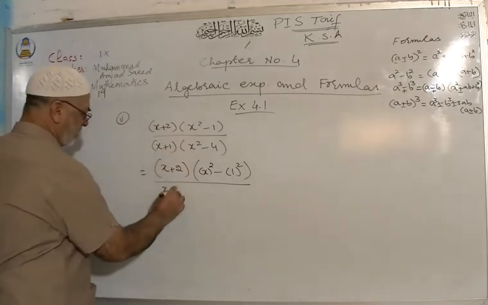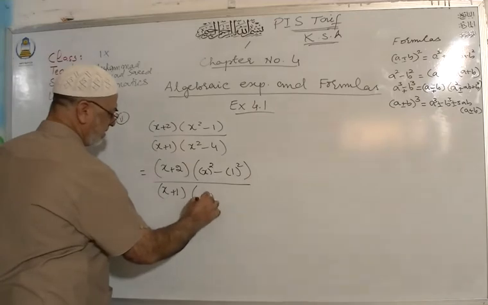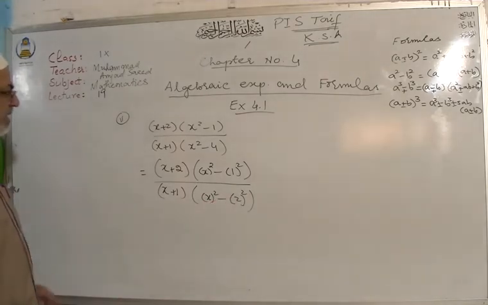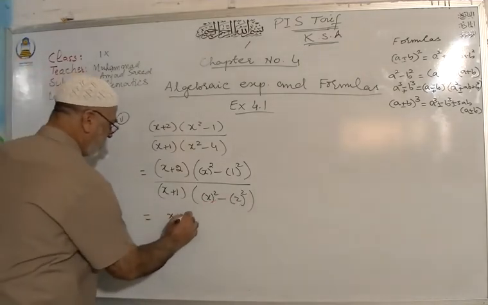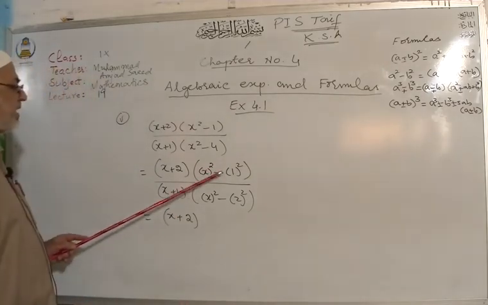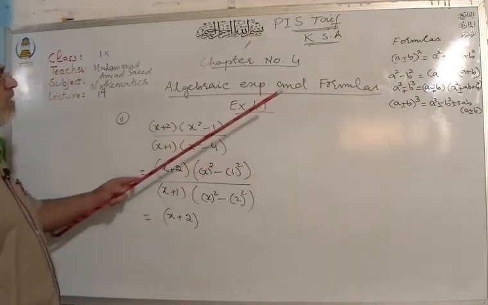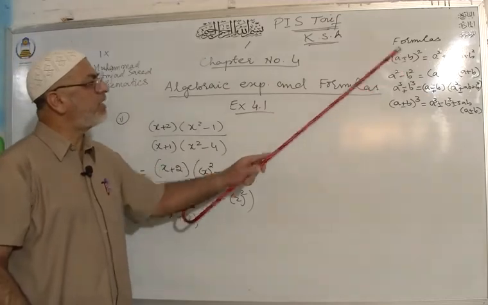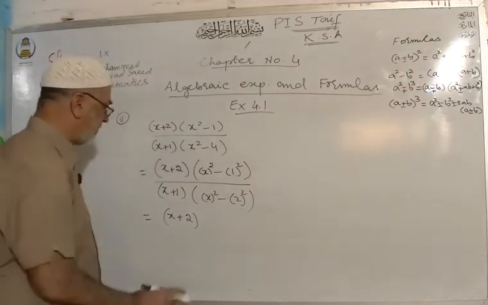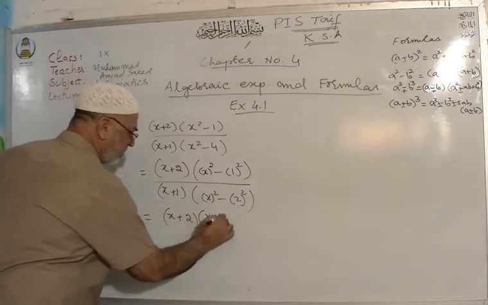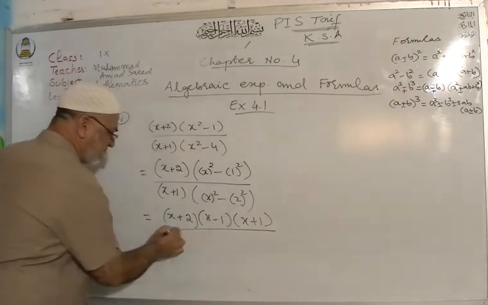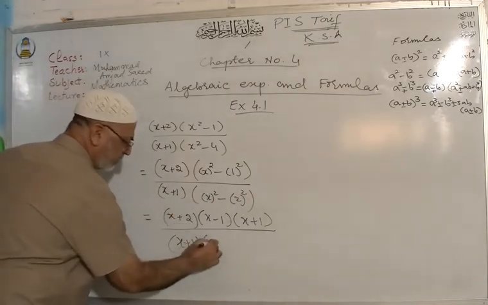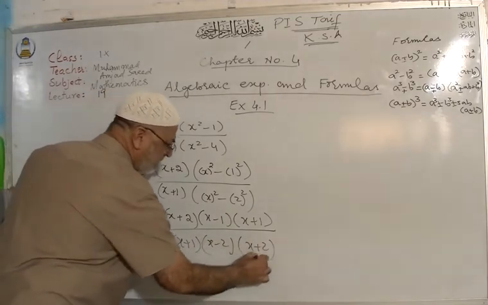Similarly, you can write down x square minus 2 square. X square minus 4 can be written as x square minus 2 square. Then again, my dear students, look at this shape of the formula. It is exactly similar to that one. So how would you write down right hand side? Remove this 2 and 2. One's negative, one's positive. Similarly, here in the second bracket, remove 2 and 2. One's negative and one's positive.